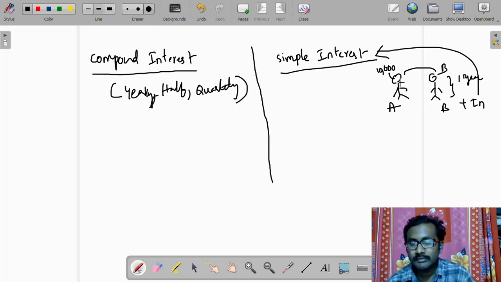But simple interest we calculate throughout the period, and at the end of the period we have to give the money back, 10,000 with the interest. Without benefit no one can give money, right? Am I right? Yes. Now we'll see compound interest in detail.